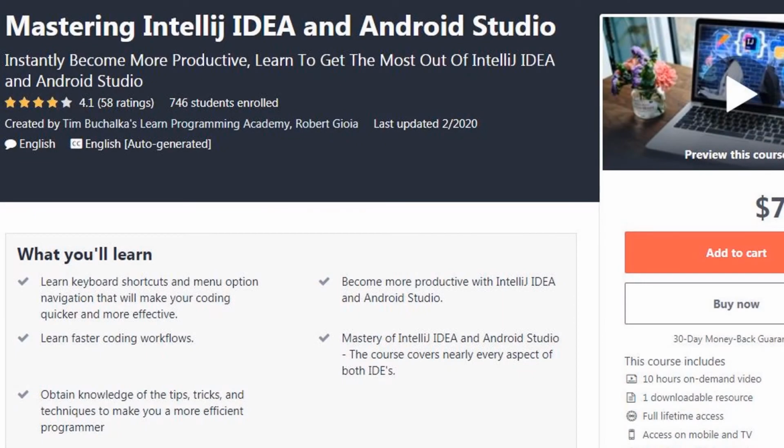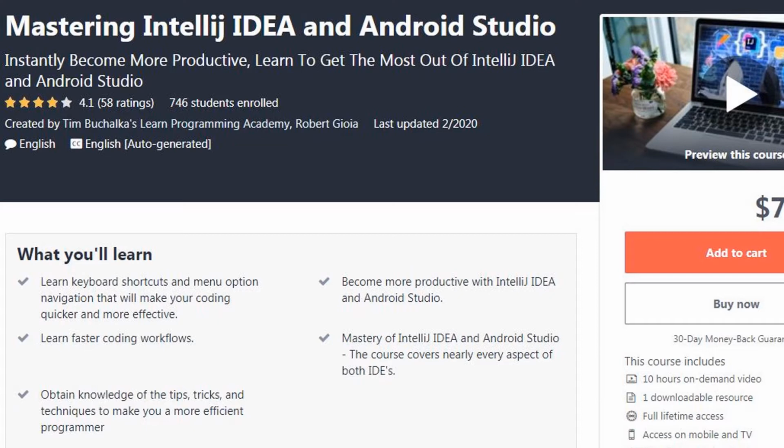Mastering Intellij IDEA and Android Studio. This course will make you more productive and teach you how to get the most out of Intellij IDEA and Android Studio. In this course, you will learn the keyboard shortcuts and menu option navigation that will make your coding quicker and more effective. You will learn how to code faster and more effectively using Intellij IDEA and Android Studio.